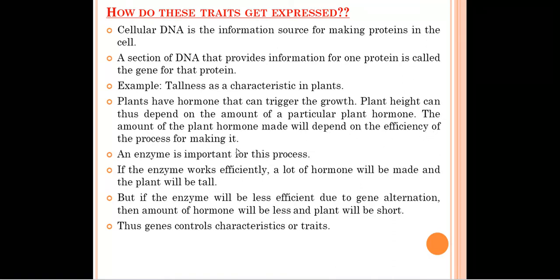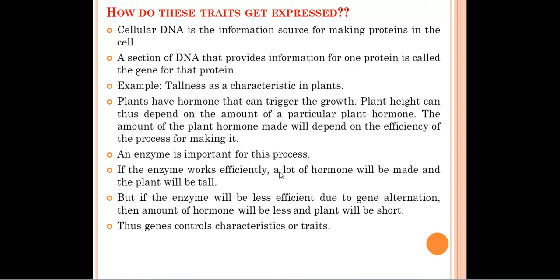If the plant is of tall height, it means the hormone which is responsible for making the plant tall is present in more amount, so then only the plant can be of tall height. But if the hormone is present in less amount, then the plant is not of tall height, it will be of short height. So the hormone plays an important role.